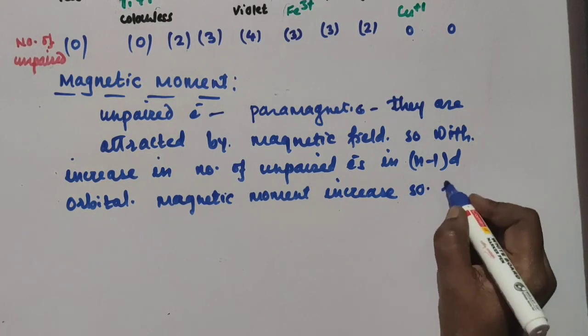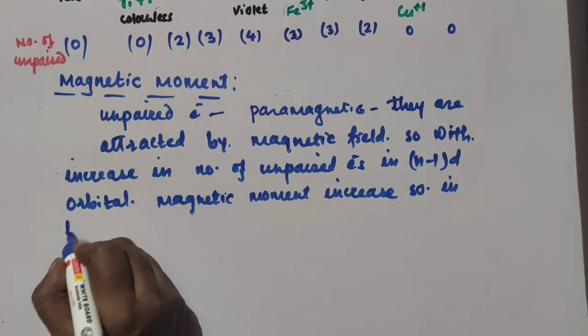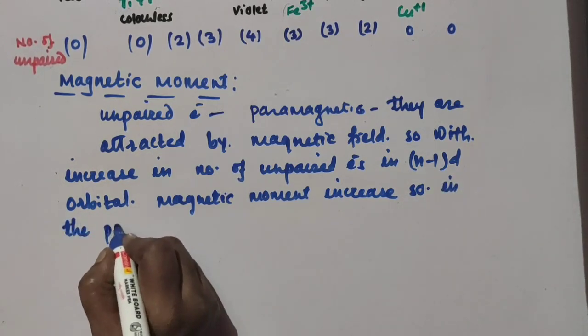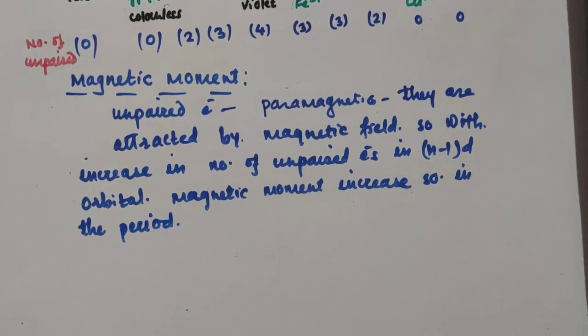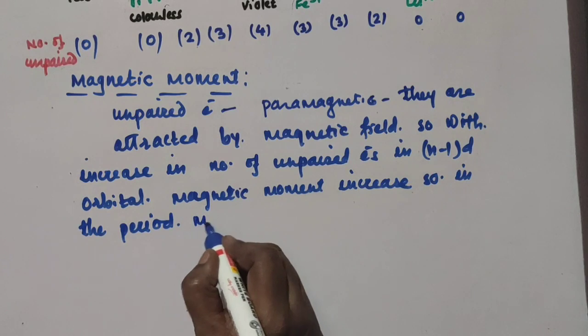So in the period, what happens? This magnetic moment increases.